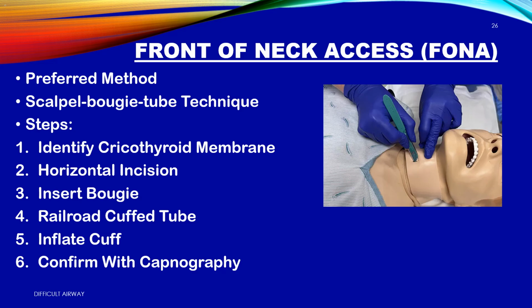Preferred method. Scalpel bougie tube. Steps. 1. Identify the cricothyroid membrane. 2. Horizontal incision. One horizontal incision through skin and membrane. 3. Insert bougie. Insert a bougie into the trachea.